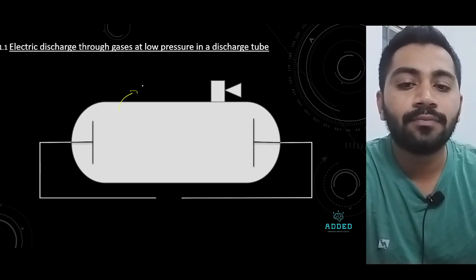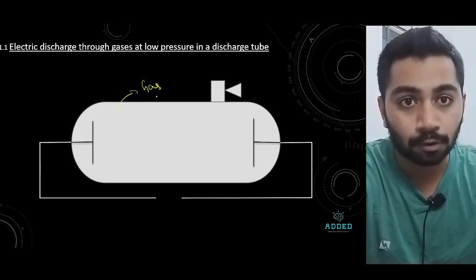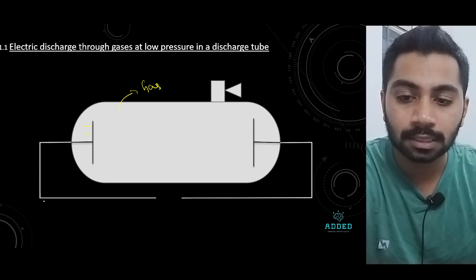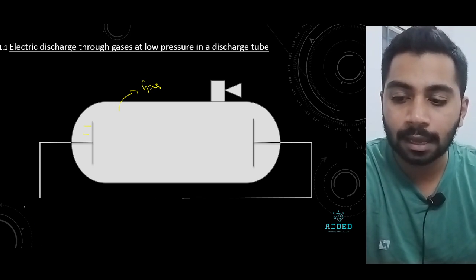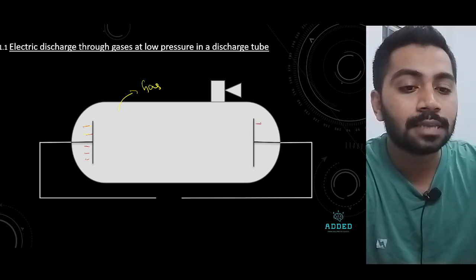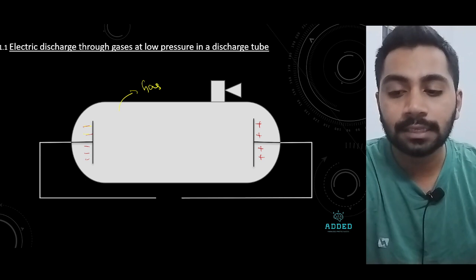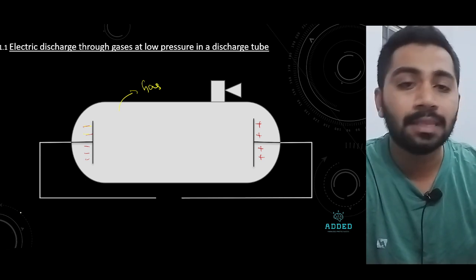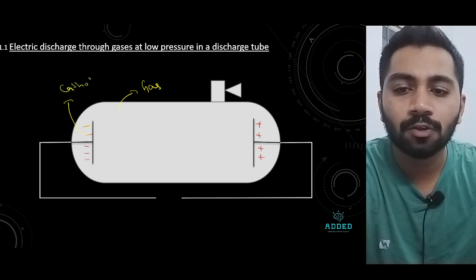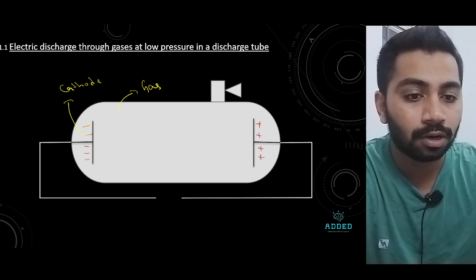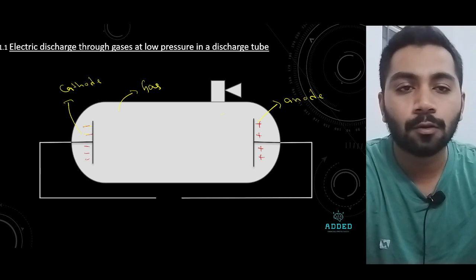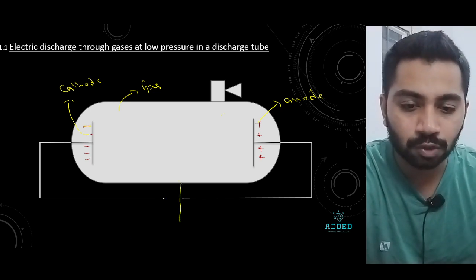So this is a discharge tube filled with gas molecules. Remember gas molecules, which is very important. One side has negative charge, which acts as the cathode, and one side has positive charge, which acts as the anode. This side becomes positive, this becomes negative.